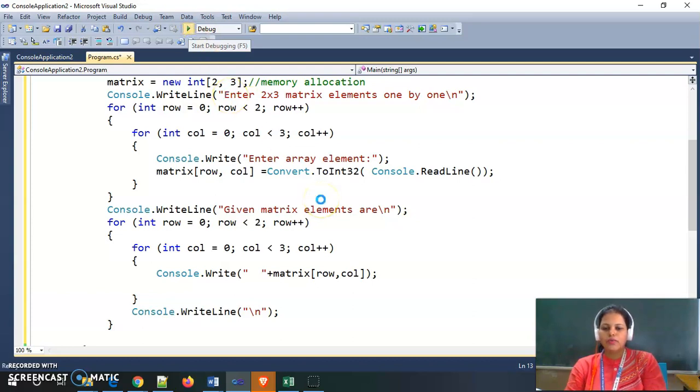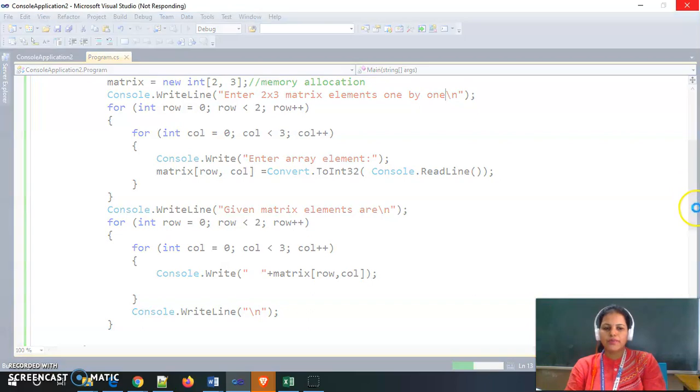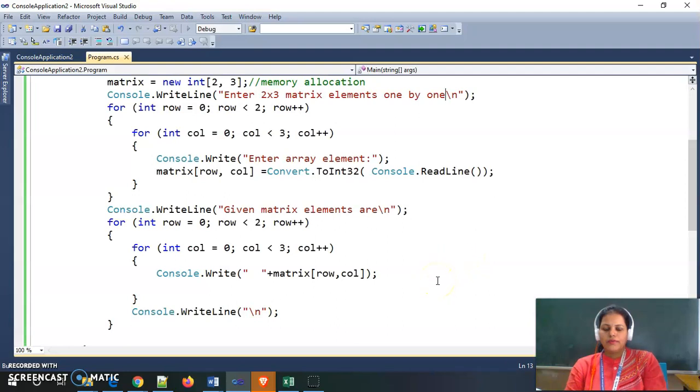See what is the output. My program is compiling, and if there are some errors, it will show me the errors. We will get output.